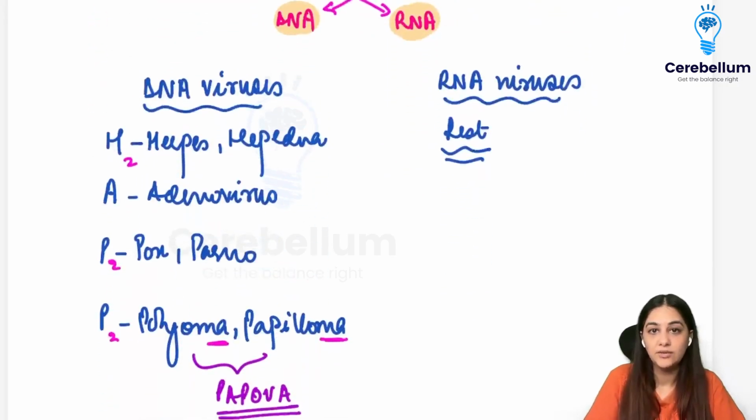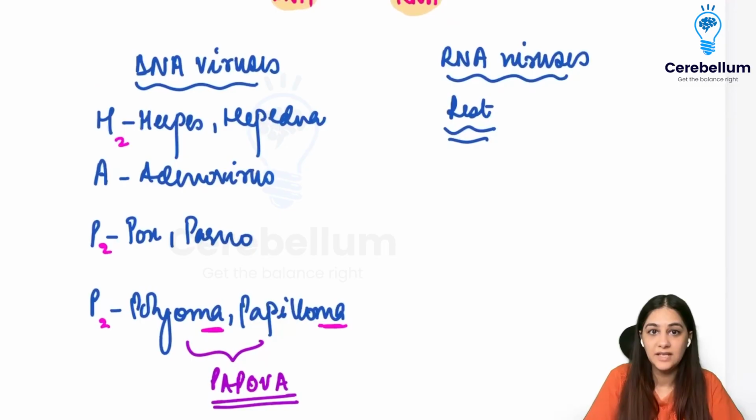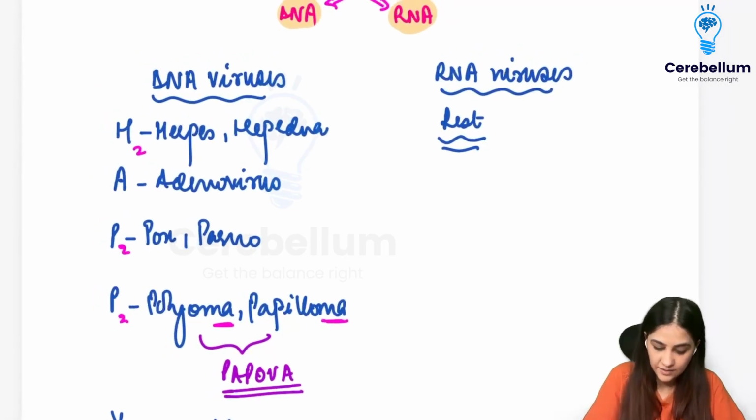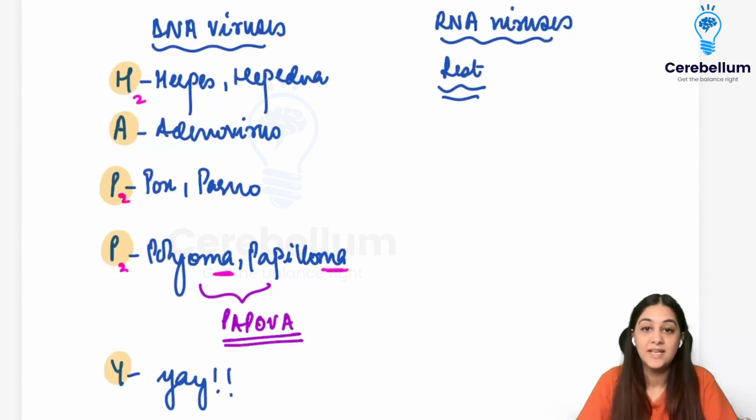Now, when we talk about the DNA and the RNA viruses, we have to classify them as DNA or RNA. I have a mnemonic for the DNA viruses, which is HAPPY, in which the H and the P's are each two in number.